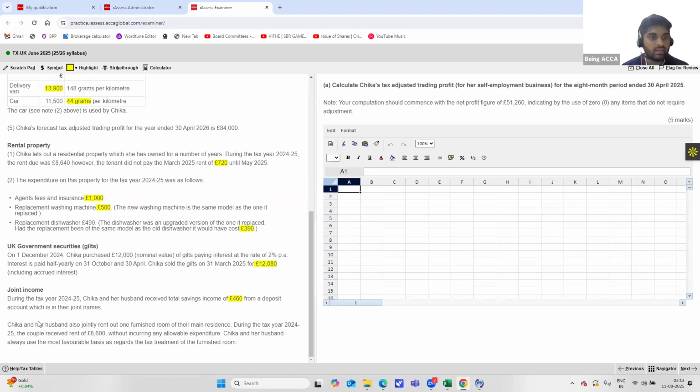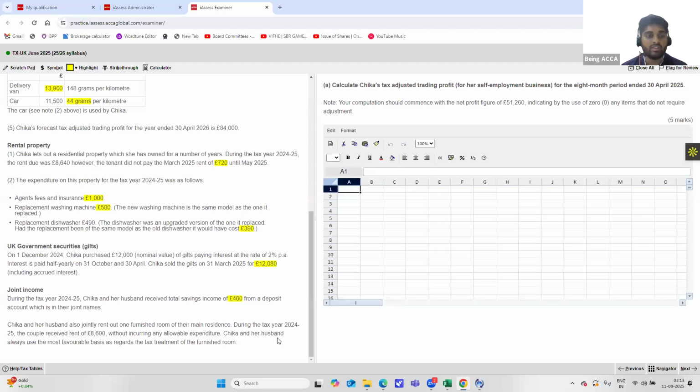And next is, Chika and her husband also jointly rent out one furnished room of their main residence. During the tax year 24-25, the couple received rent of 8,600 pounds. So this complete thing will be a part of the rent property income. All right. So this is rent a room, you will be applicable because they are renting out one furnished room of their main residence. So rent a room relief might be available to this without incurring any allowable expenditure. So the rent they have received was 8,600, but they have not incurred any allowable expenditure.